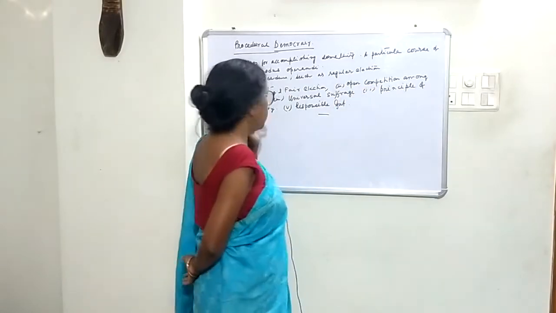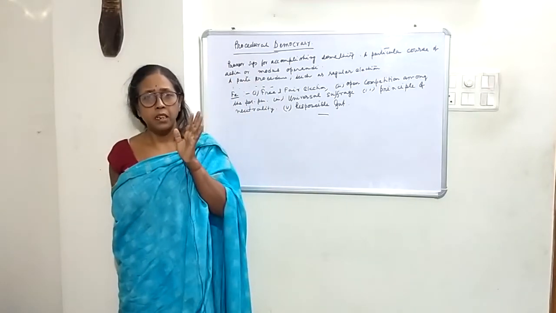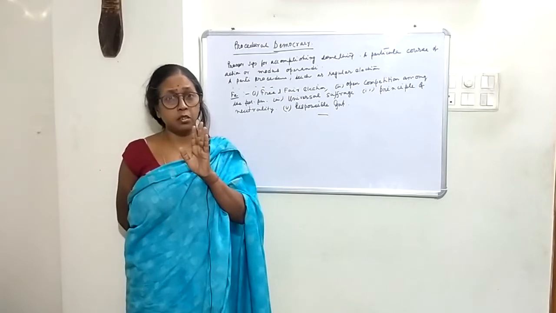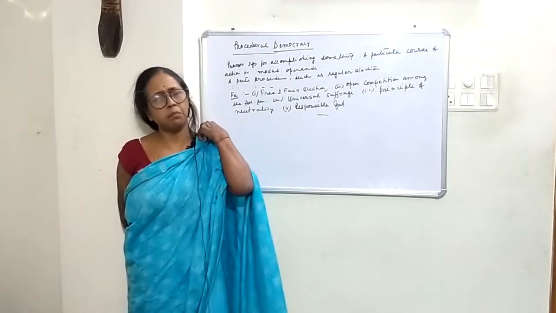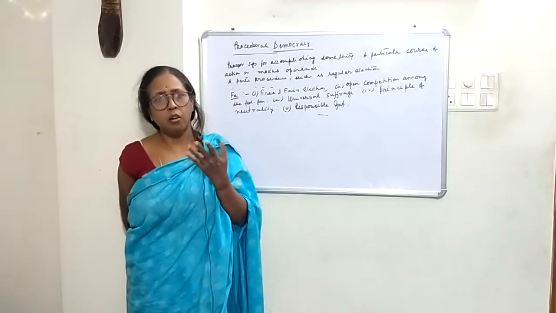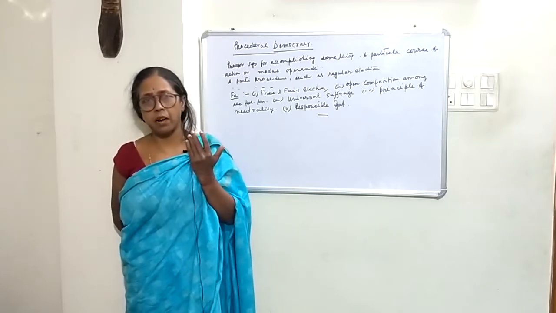Then open competition among the political parties. All of you remember that if it is a democratic country, there should exist at least two political parties. If it is a bi-party system, it is alright, or there may be a number of political parties like in our country, a multi-party system.